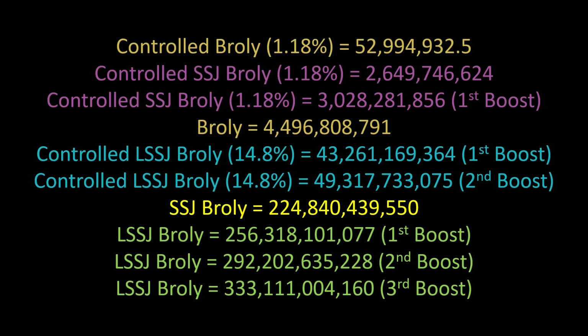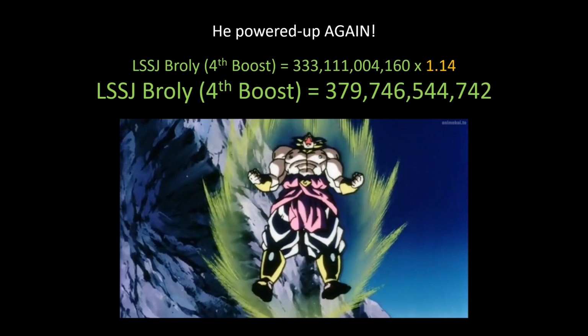And just to put the icing on the cake, he powered up again. So legendary Super Saiyan Broly with his fourth boost is now 379.7 billion. Woo! That is some insane power for the Cell Saga, honestly.